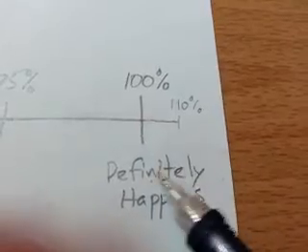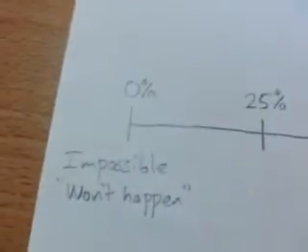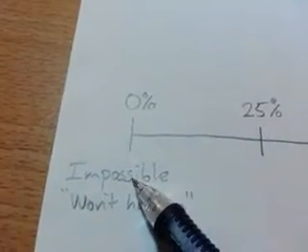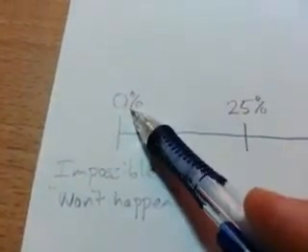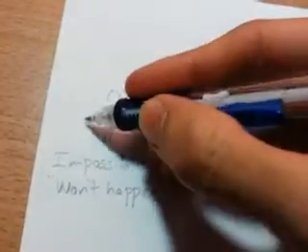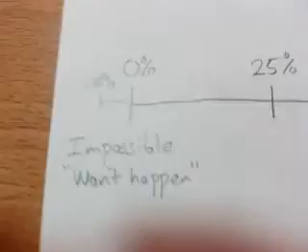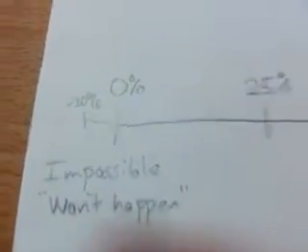So how about the other end of the spectrum, you might say, well, it's impossible. Doing something will be impossible or it will not happen. Well, that will be represented as 0%, and I think that's pretty obvious. The question is, can I have, say, negative 20%? Can I say that? No, you can't say that.